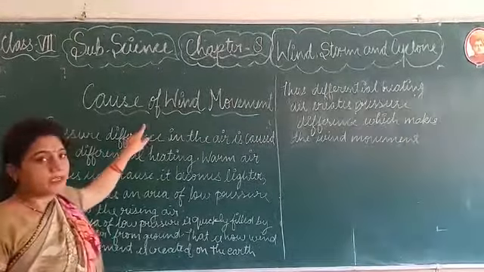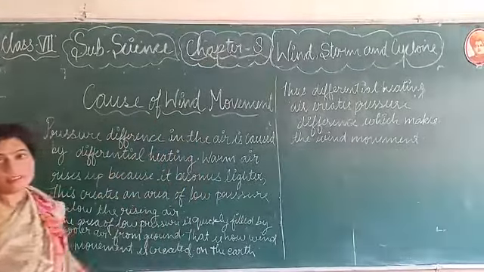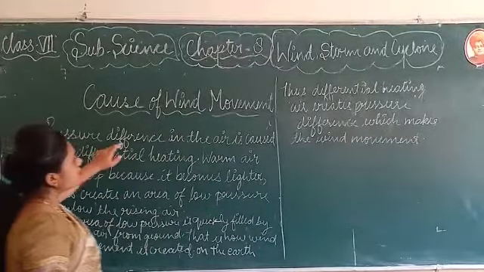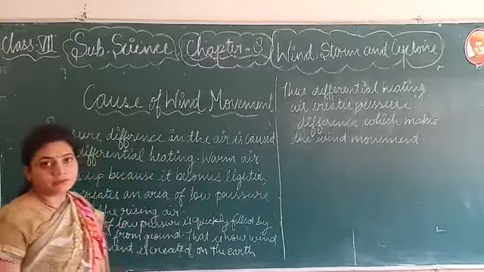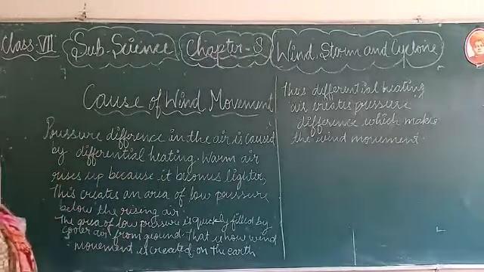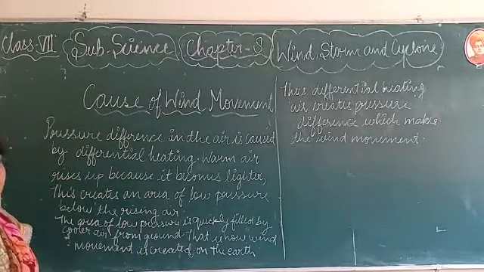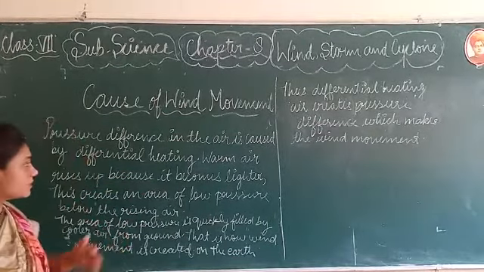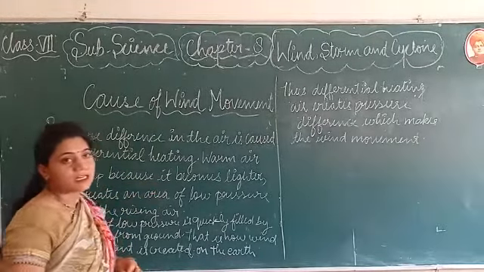Now, our next topic is cause of wind movement. How are these wind movements caused? Okay, pressure difference in the air is caused by differential heating, means heating of the earth. Warm air rises up because it becomes lighter.